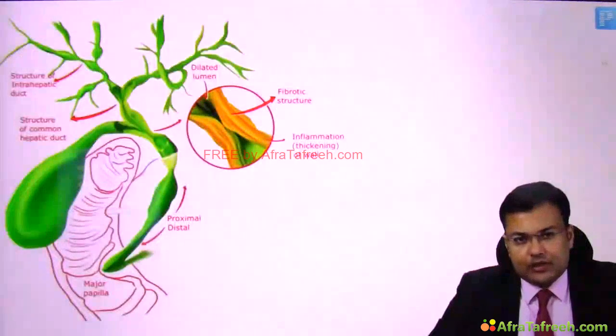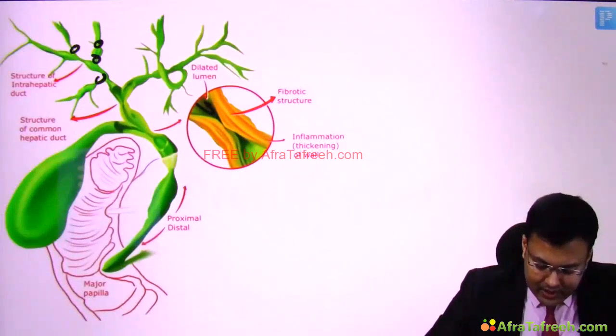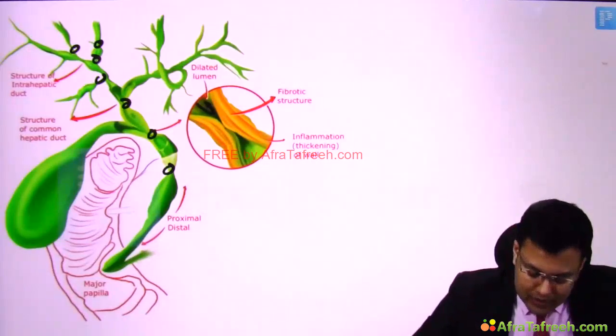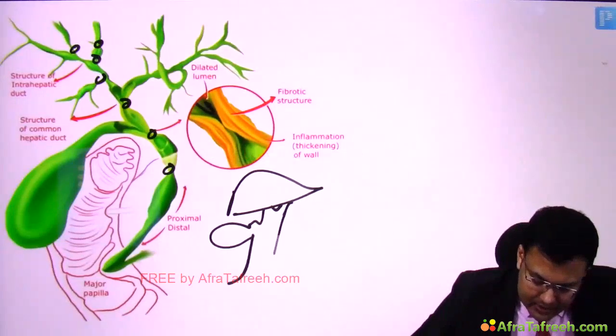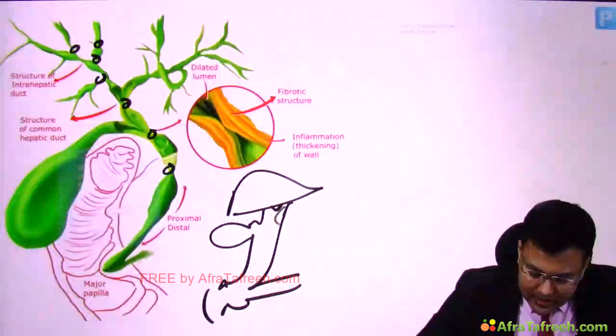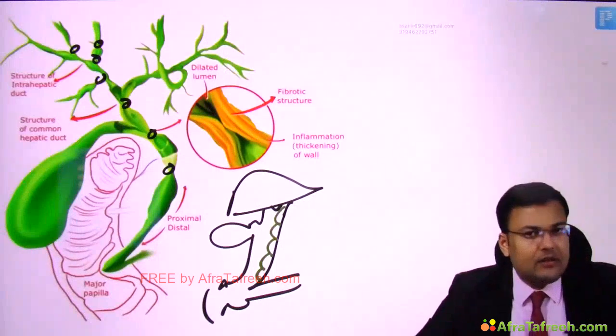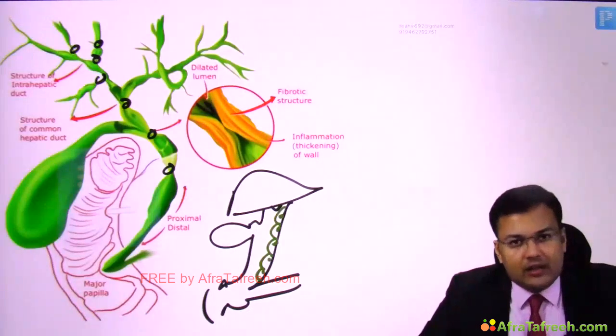Now see the pathophysiology. So what you can make out here, you can see that there are multiple strictures involving both intrahepatic and extrahepatic bile duct. Now see, this is the normal anatomy, right? So first question which is asked frequently, that what is the target cell of injury? The target cell of injury is the cells lining the bile duct. And what is the name of cells which line the bile duct?